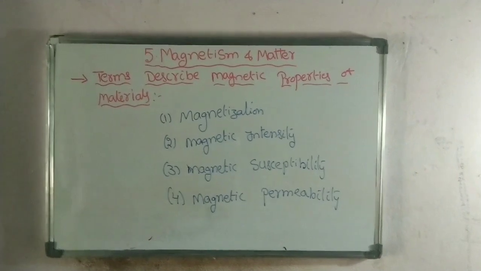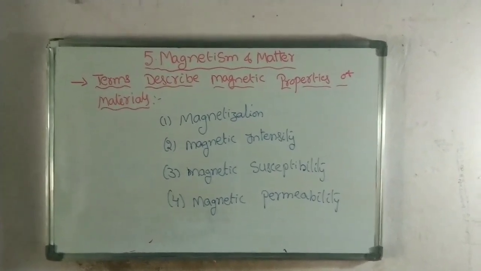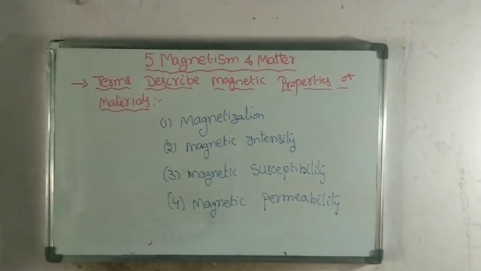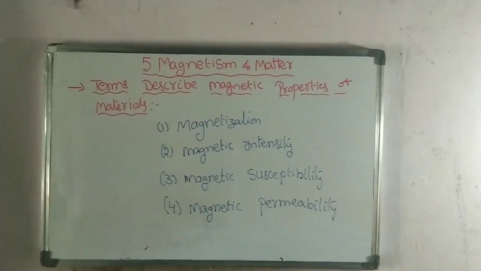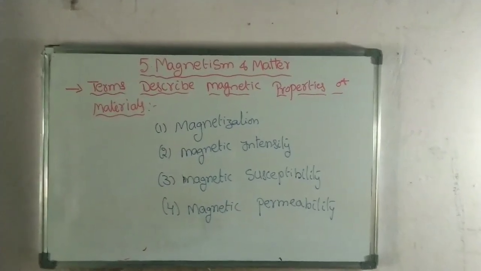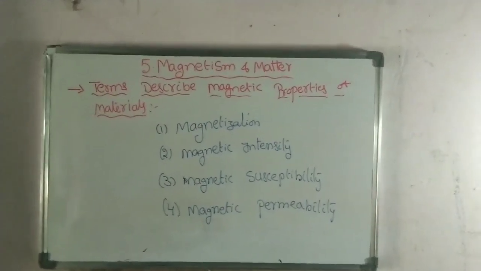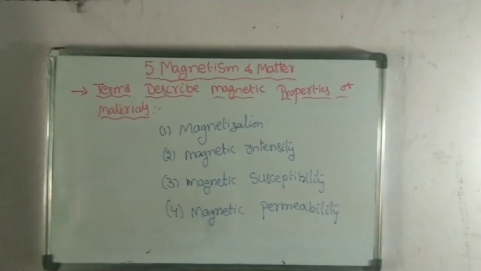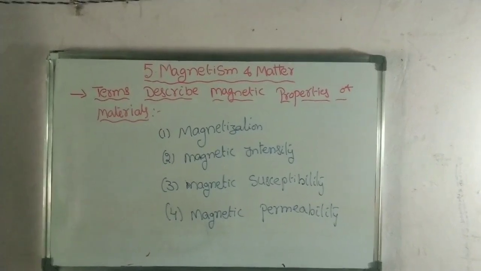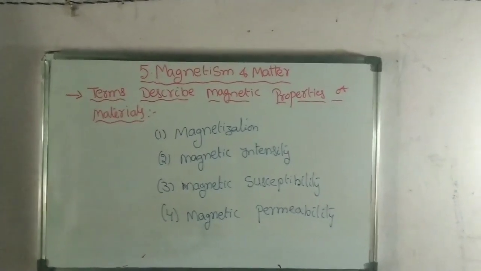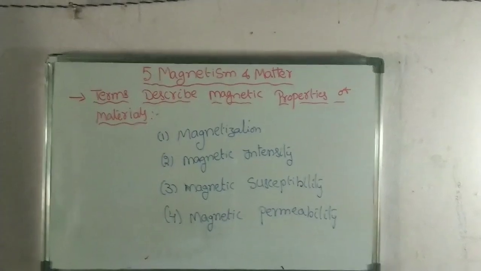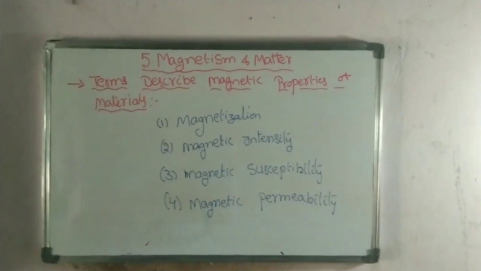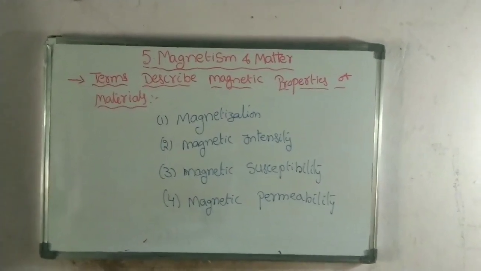Depending upon the values of magnetization, magnetic intensity, magnetic susceptibility and magnetic permeability, magnetic materials can be classified as diamagnetic, paramagnetic and ferromagnetic materials. Today we define all these terms and write the formulas for them. In the next session we are going to discuss the types of magnetic materials.